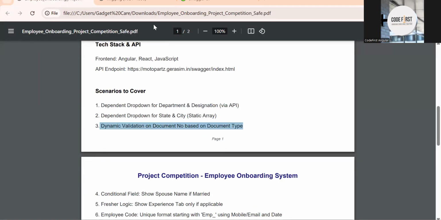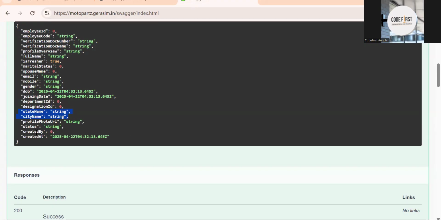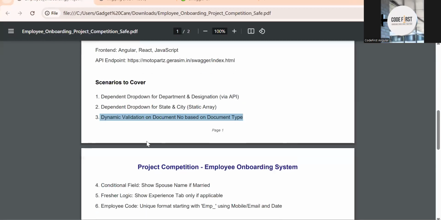Dynamic validation is there. So if you see it, where it is, document type. I think I didn't update the latest API. Yeah, sorry, it is here. Here you can see we have verification document name and verification document number. Let's say in verification document name, you can show a dropdown like Aadhaar card, PAN card, or driving license. If you select Aadhaar card, in verification document number you have to add a dynamic validation rule for the Aadhaar card number. If you select PAN card, you have to add a dynamic validation for the document number, right? I hope you are able to understand that.